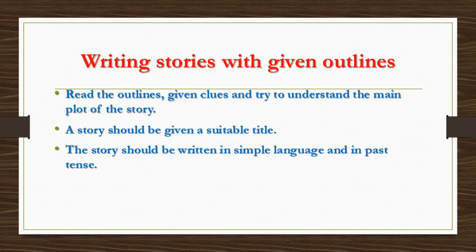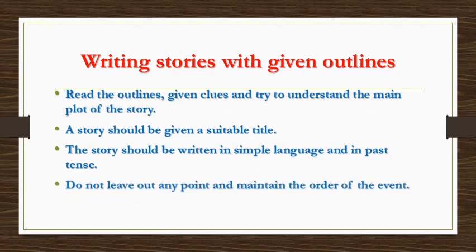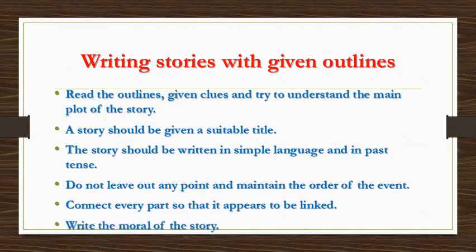Children, please note, write the story in the past tense, even if the outline may be provided in the present tense. Do not leave out any point and maintain the order of the events. Connect every part so that it appears to be linked. At last, write the moral of the story.